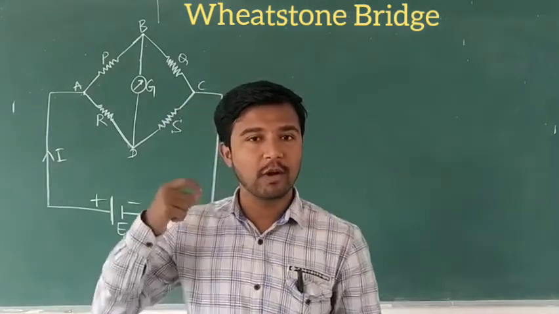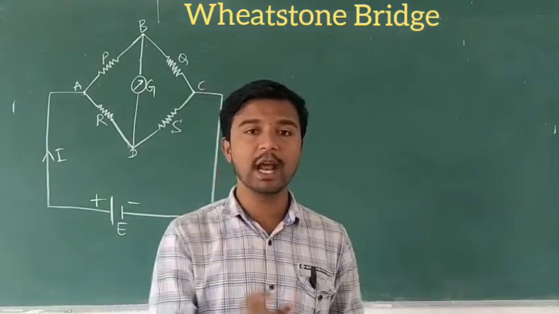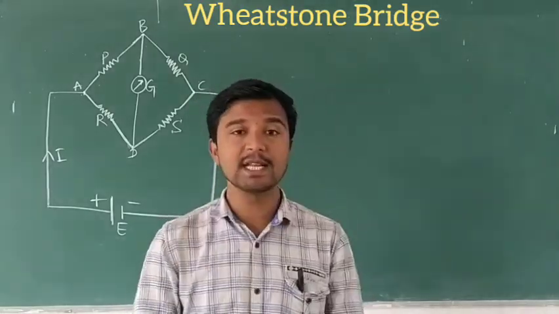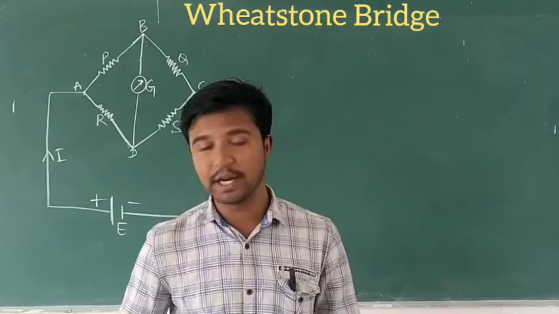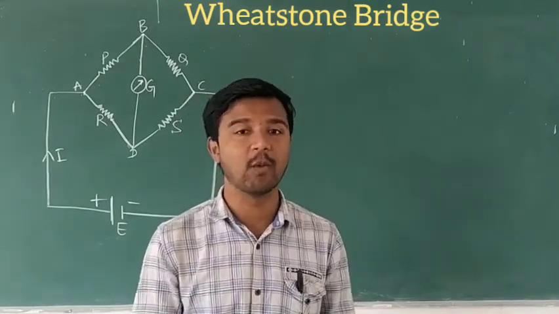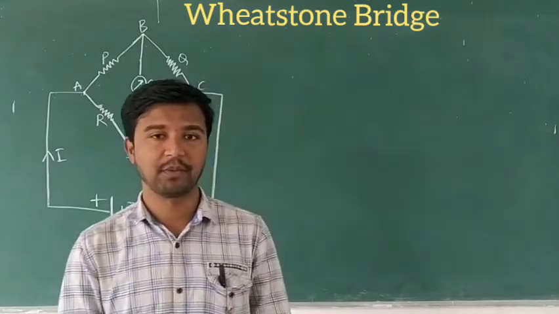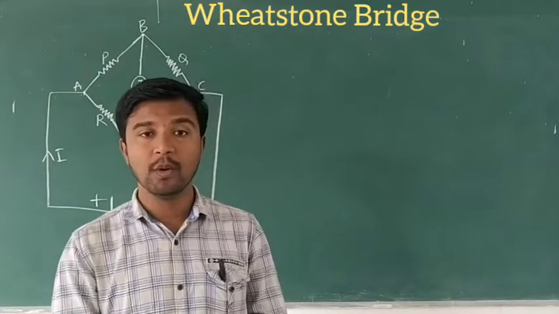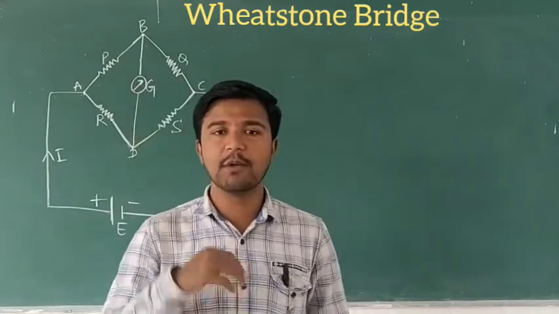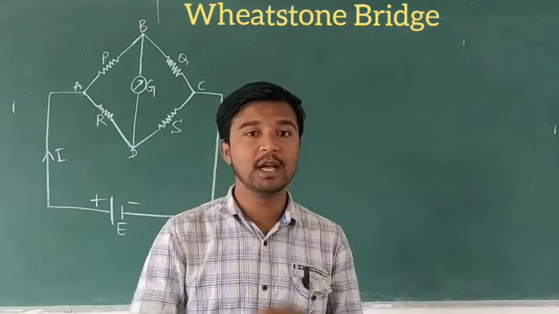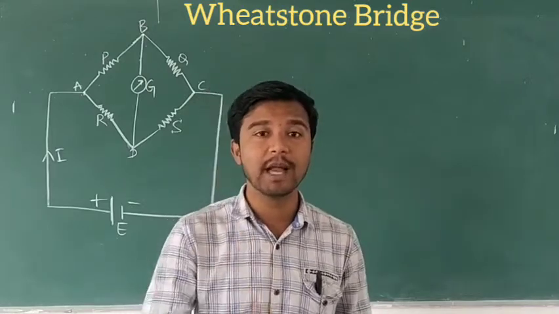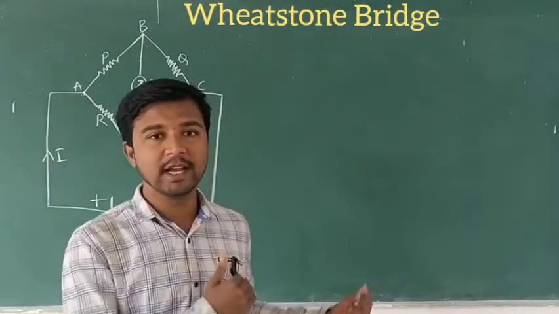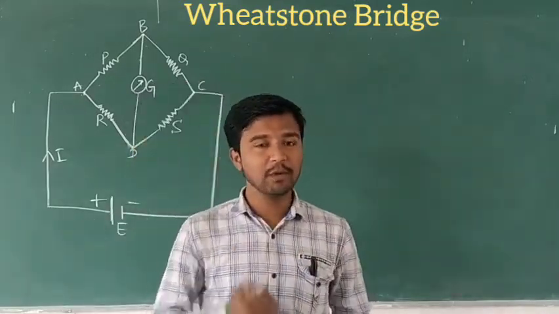They will ask about the Wheatstone bridge. The question is: derive an expression for the balancing condition for a Wheatstone network or Wheatstone bridge. This is most important for a 5 marks question. In this Wheatstone bridge, they will also ask a 1 mark question, that is, what is the condition for balancing a Wheatstone bridge? I will explain that next. So, coming to the point.